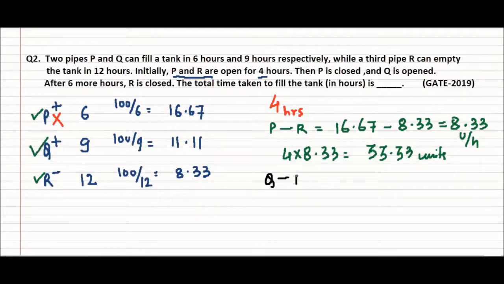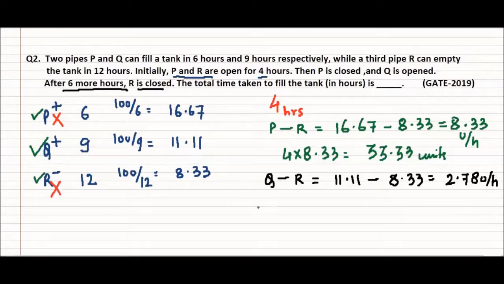We have the rate now Q minus R. So the rate at which Q is doing is 11.11 minus 8.33, and this gives me 2.78 units per hour. After 6 more hours, R is closed. Let us see how much the tank is filled in 6 hours. So 6 multiplied by 2.78, which will give us somewhere around 16.68 units.